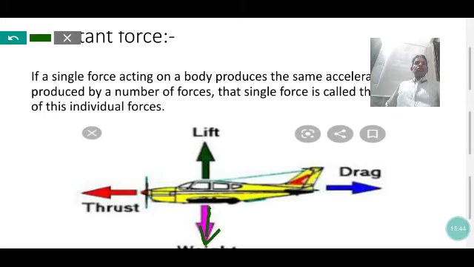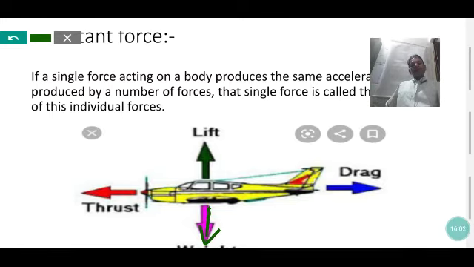Then there is the force applied in the upward direction that lifts the aeroplane above the ground, and one force is due to the moving of the fins, a dragging force applied in the backward direction,